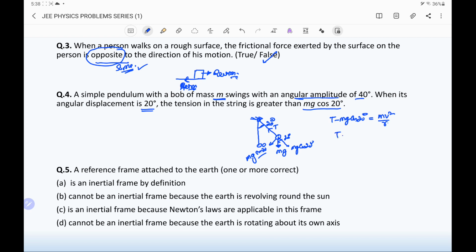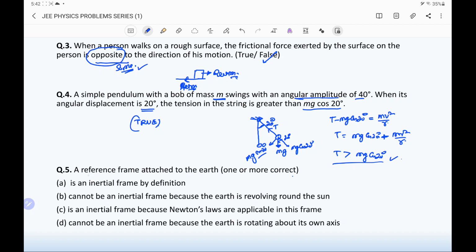So the tension in the string will be mg cos 20 degrees plus mv square by r. Therefore, this T is greater than mg cos 20 degrees when the angle is 20 degrees. So the statement is true.